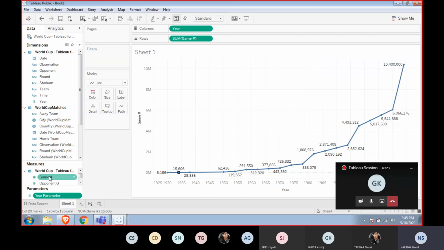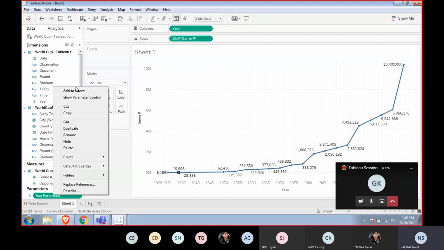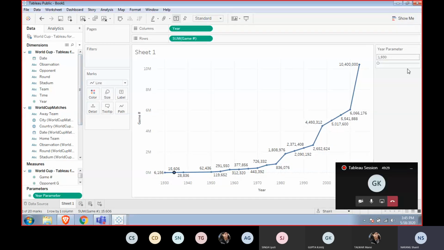It becomes a parameter. I have to show the parameter control, so it is showing me here, and if I drag it, nothing is happening as of now, correct? So to actually make that happen, I have to create a function, like we would make in our coding languages. So here the function is called the calculated field.